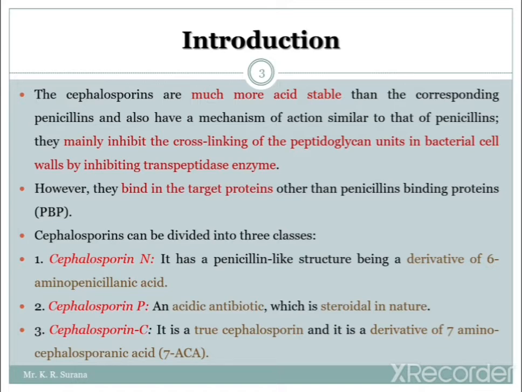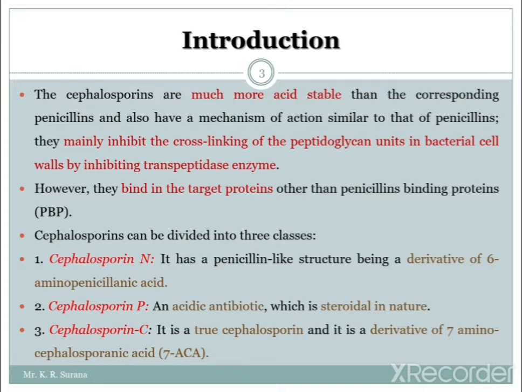As we know, penicillin inhibits the transpeptidase enzyme by binding to the PBP, meaning penicillin binding protein. NAM is N-acetylmuramic acid and NAG is N-acetylglucosamine. These are the two peptidoglycan units.